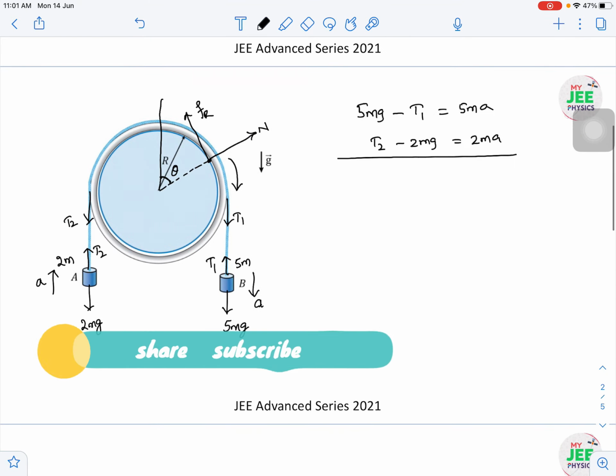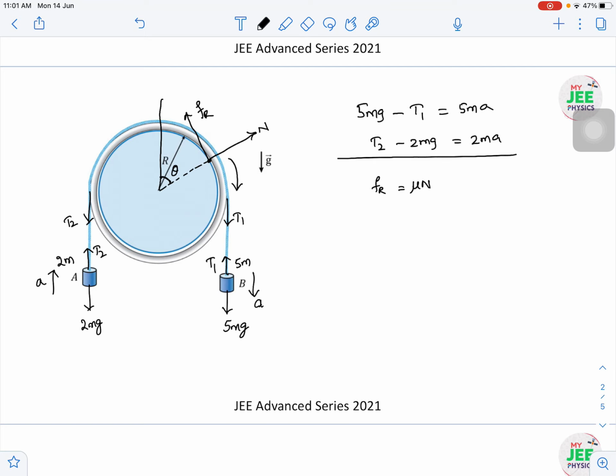As it is slipping directly, we can write Fr is equal to mu into the normal force. So I wrote the kinetic friction as Fr. You can name the resultant friction anything, it doesn't matter. Now let us go with the ring case.